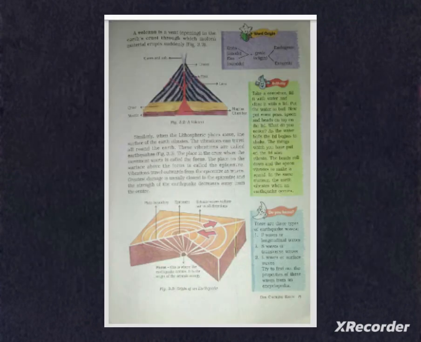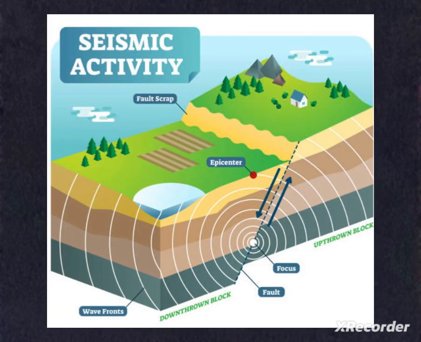Now, let's have a look at an earthquake. An earthquake is the shaking of the surface of the earth resulting from a sudden release of energy in the earth's lithospheric plates that creates seismic waves, that is, mechanical energy waves. The place in the crust where the movement starts is called the focus.